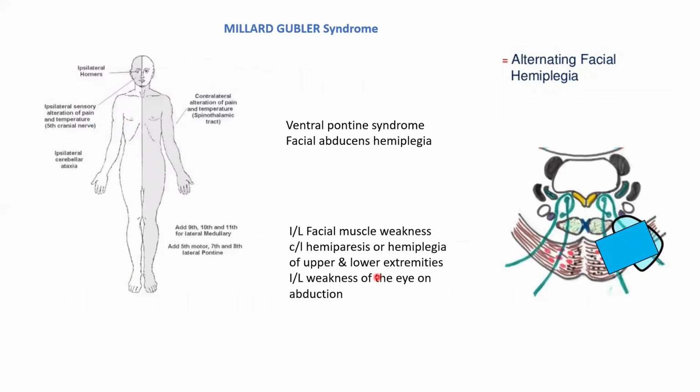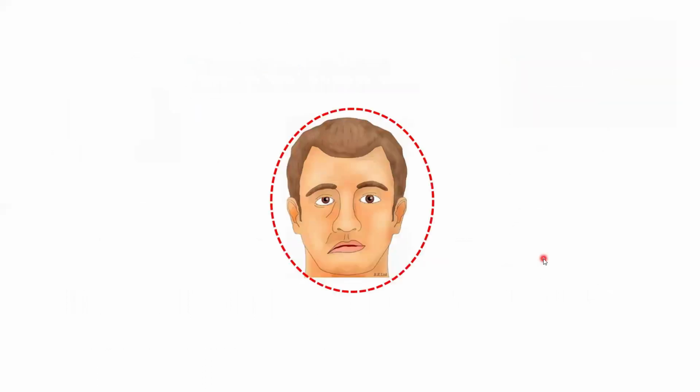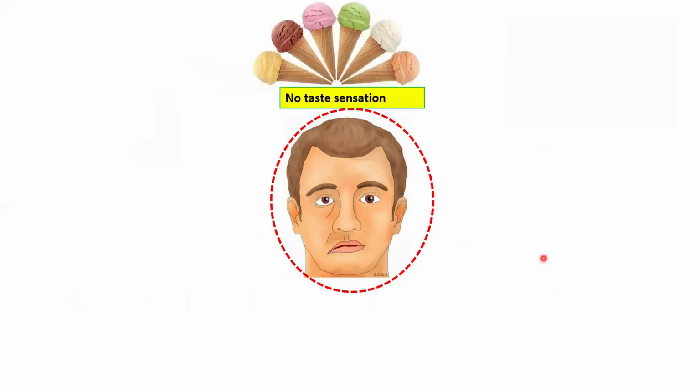Okay, we saw in the first slide, isn't it? The cause for ipsilateral facial nerve paralysis and contralateral hemiplegia. That's the Millard-Gubler syndrome. Okay, it's also called the ventral pontine syndrome. So hope you have understood the anatomical basis for all this.